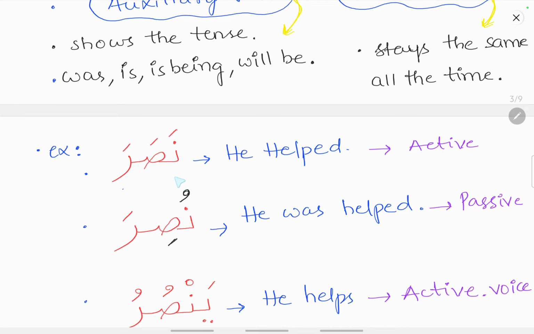For example, if we say nasara, nasara means he helped. It is the active form. It is the past tense. Nasara, that is the fe'lul madhi. Now, in order to make fe'lul madhi majhul, you leave the lam kalima as it is, ra. The ain kalima receives a kasra, and the fa kalima will receive a dhamma. So nasara means he helped, nusira means he was helped, which is the passive form.